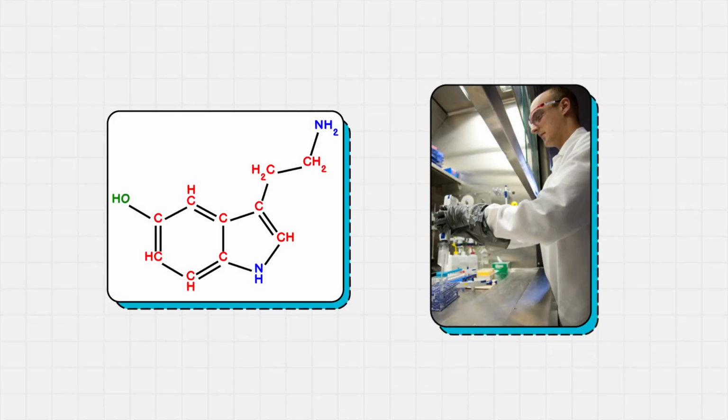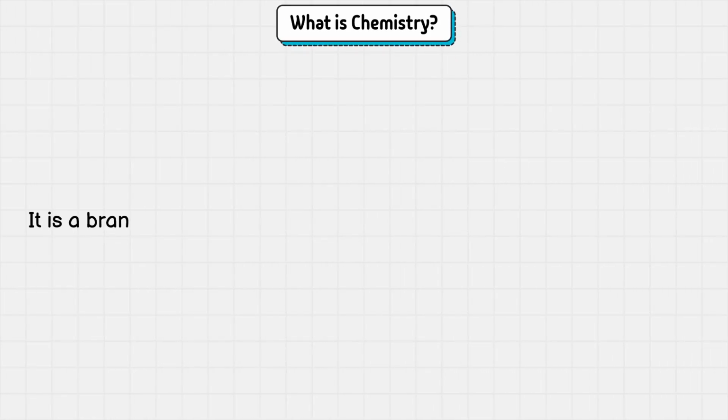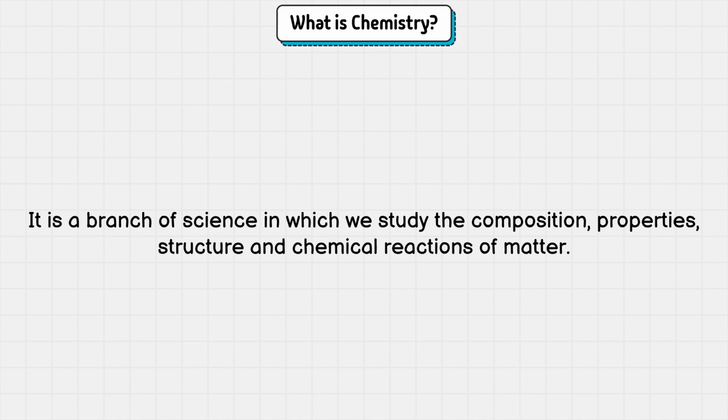We often think of chemistry as a science of chemicals and chemical reactions. While this is true and we do study chemicals and chemical reactions in chemistry, there is much more to this subject than just chemical reactions. And if we were to define chemistry, it would be like this. Chemistry is a branch of science in which we study the composition, properties, structure, and chemical reactions of matter.